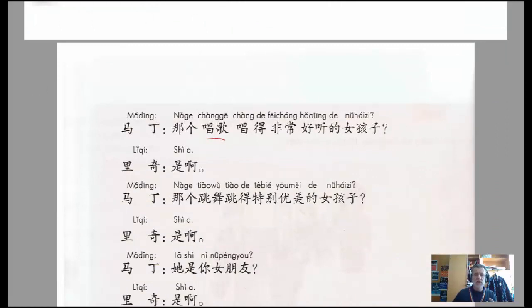So he's trying to say, that girl that sings so pleasantly or extremely pleasantly. So it's 那个唱歌唱的非常好听的女孩子. So we've got two things going here. Firstly, we have got all of this.